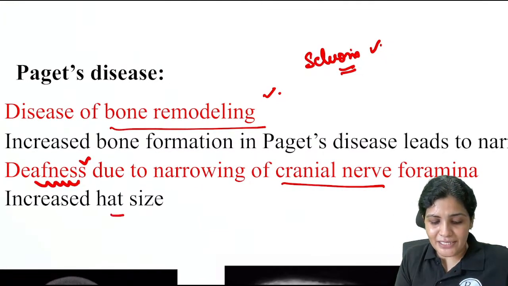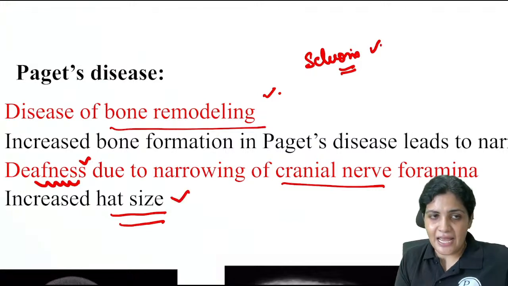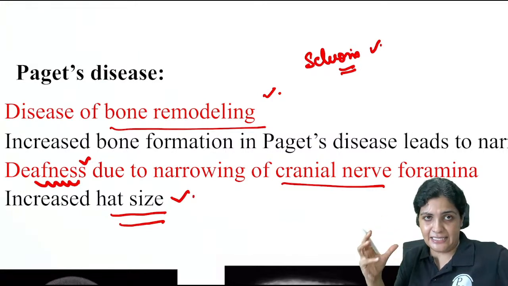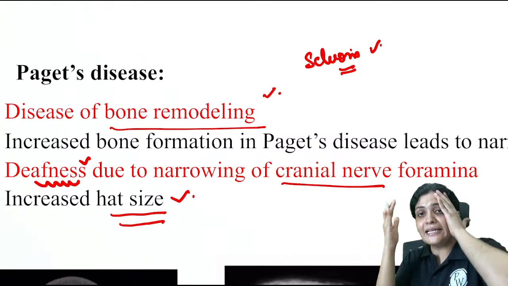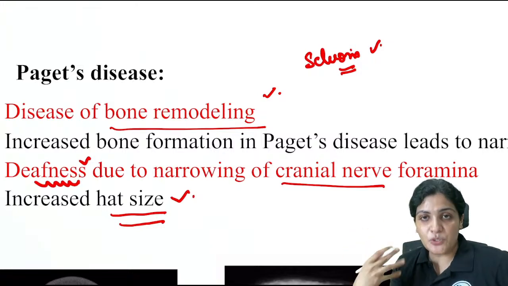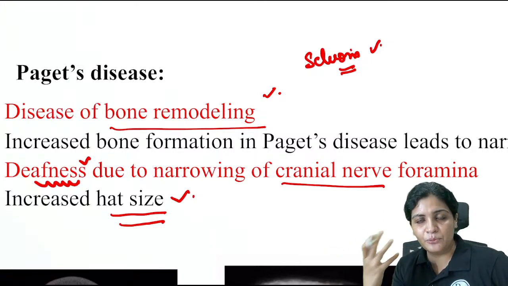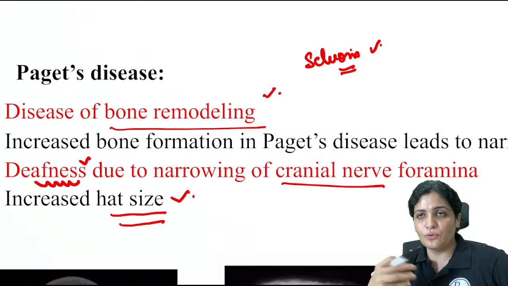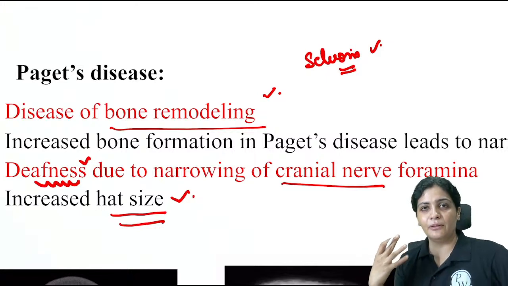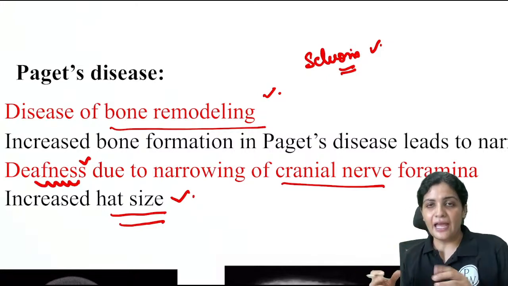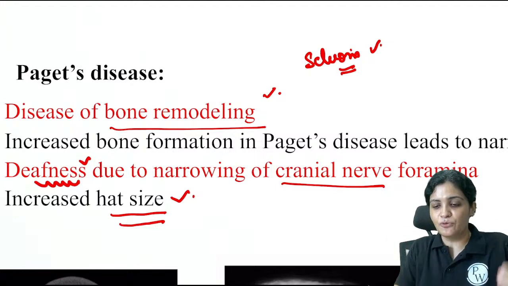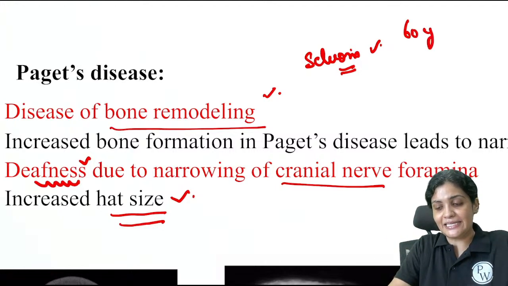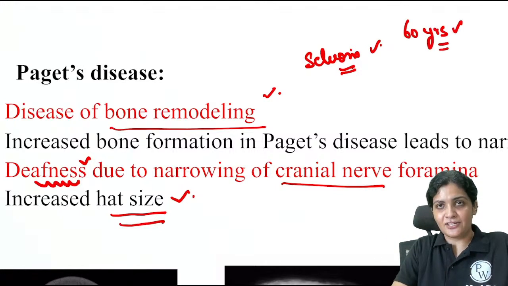And then you will see there is an increased head size, because the size of the head increases. Things which they were using before, now these things will become shorter for them. So they will usually complain about changing hats frequently, and they cannot hear properly. Usually this disease is seen around 60 years of age, right?